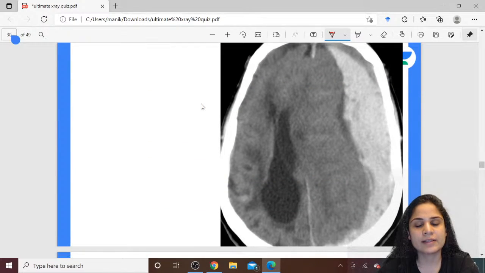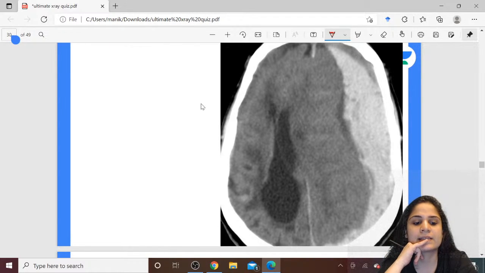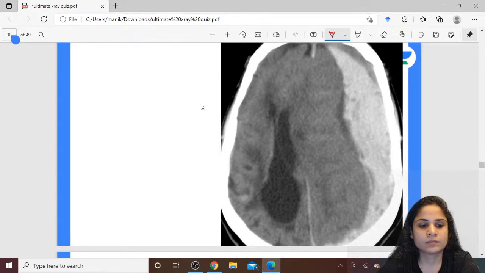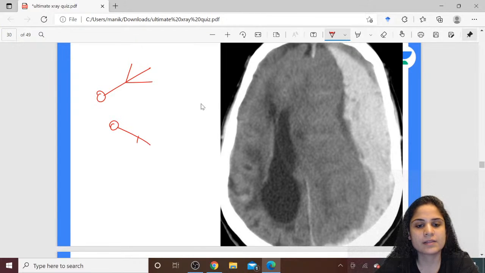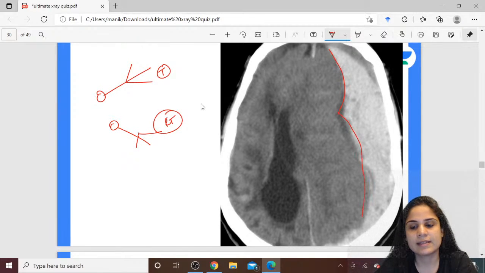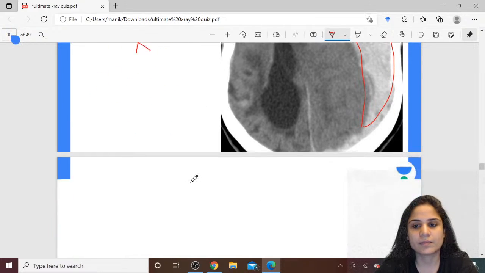Alright, can you identify this for me? Another patient coming with this CT scan. What is this? Position. Head down is Trendelenburg position. Okay, head up is reverse Trendelenburg position. Yeah, this is an example of SDH. This is subdural hemorrhage. Okay.